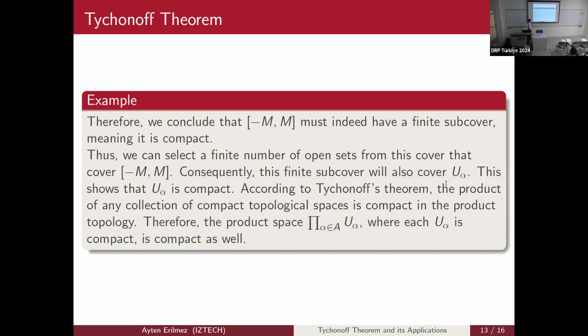Therefore, we conclude that our interval must indeed have a finite subcover, meaning it is compact. Thus, we can select a finite number of open sets from this cover that covers minus m to m. Consequently, this finite subcover will also cover U alpha. This shows that U alpha is compact. According to the Tychonoff theorem, the product of any collection of compact topological spaces is compact in the product topology. Therefore, the product space of U alpha for all index alpha, where each U alpha is compact, is compact as well.